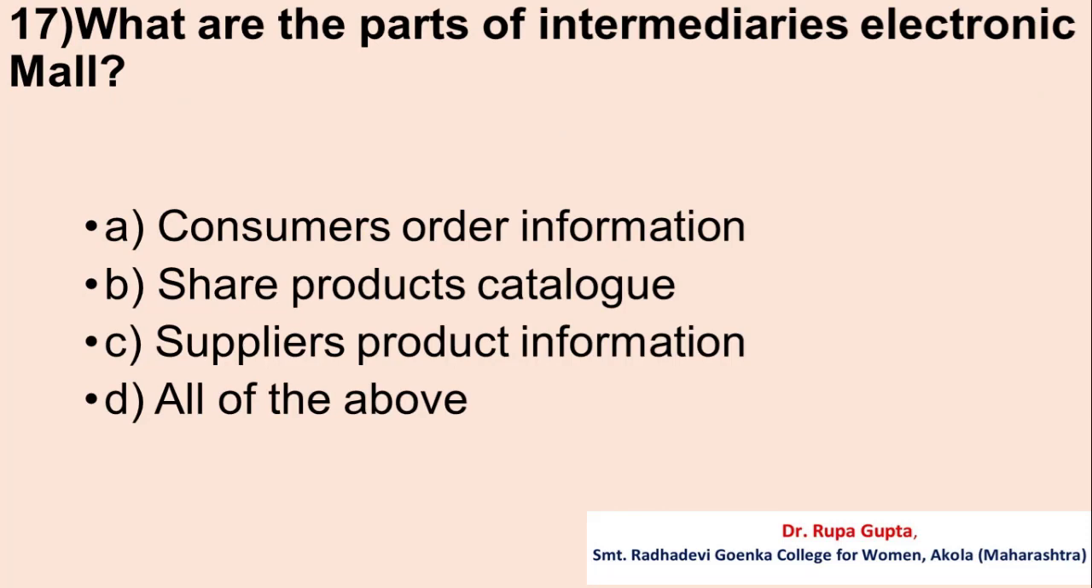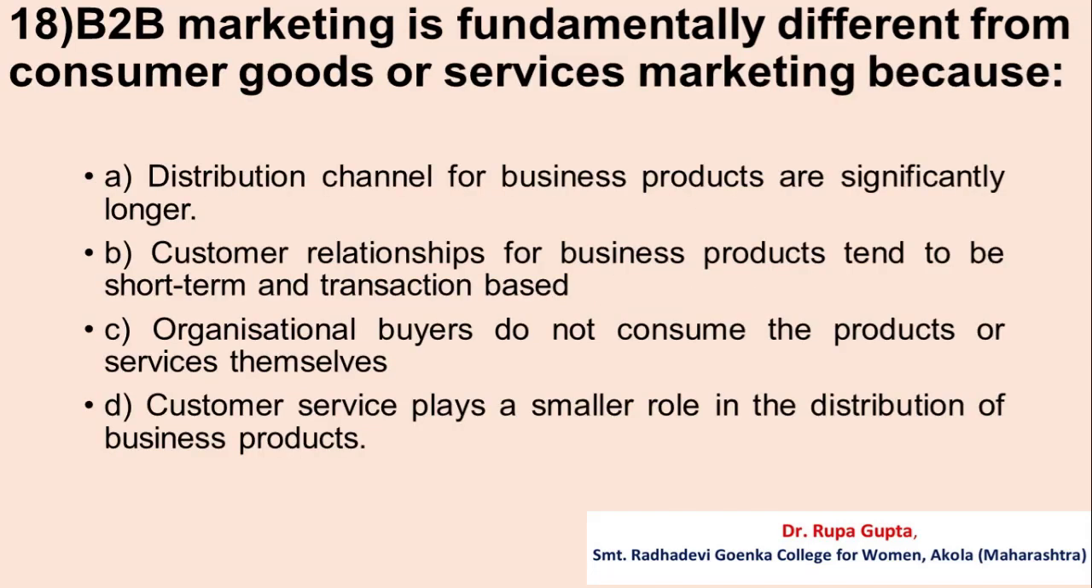Question number 17. What are the parts of an intermediary's electronic mall? A. Consumers order information. B. Shared products catalog. C. Suppliers product information. D. All of the above. And the correct answer is D. All of the above.